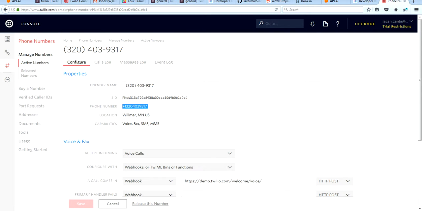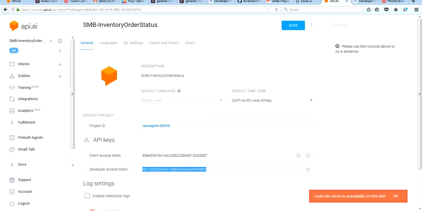Before going to the demo, I can quickly give the steps for a user to set up my application. Currently I bought a phone number from Twilio. This is my toll-free number assigned to me, and it also gave a few SIDs and a registration key, which I use as part of my REST API code.